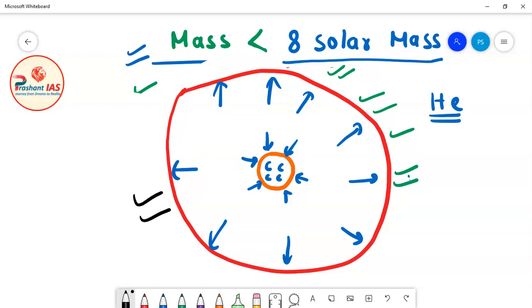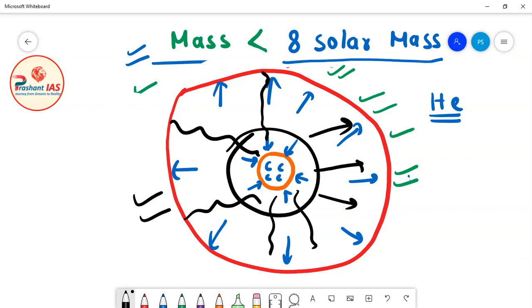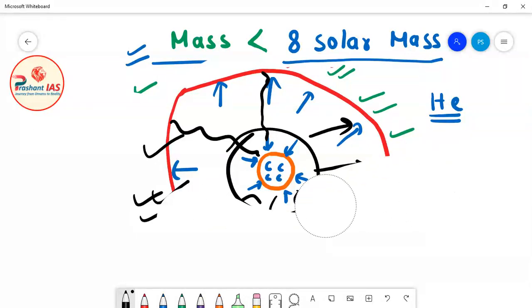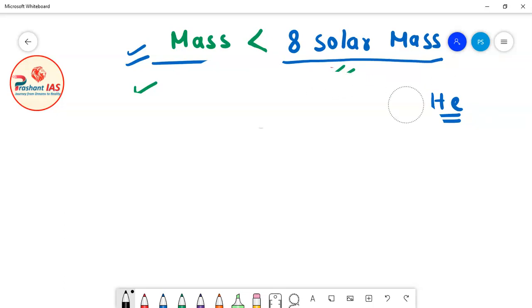Okay, so it will become impossible for the star to hold this layer, and then the star will start losing mass, meaning this outer shell of the star will be thrown out of the star. The star will lose its outer layer. The outer layer of the star will expand to such an extent that it will become impossible for the star to hold it. So now the star will actually lose its outer layer.